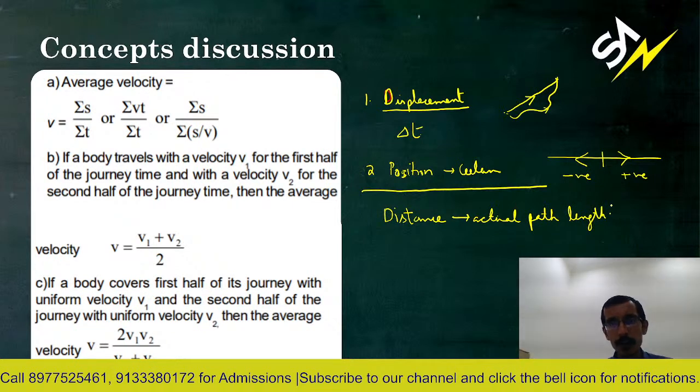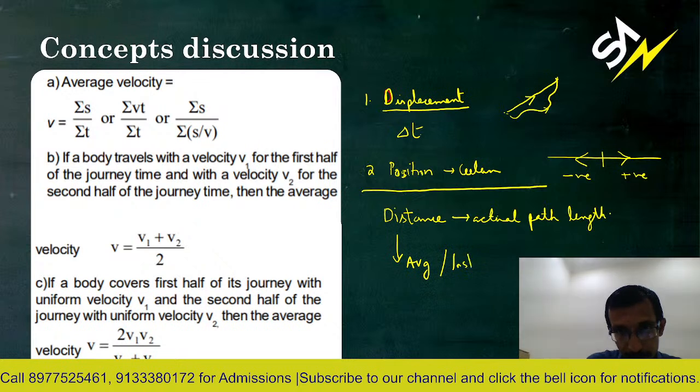Right, students? Now let us quickly move on to the next thing. Next, we define velocity. Again, average velocity and instantaneous velocity. These are two different things. Average velocity is for a particular time interval, so you can define average velocity as displacement in that time interval divided by the amount of time itself.